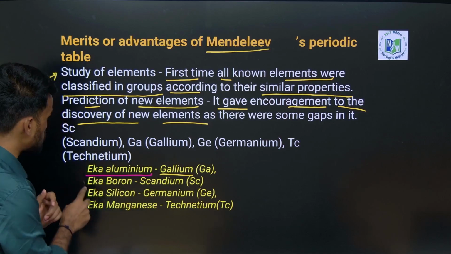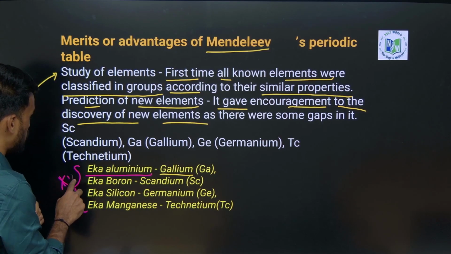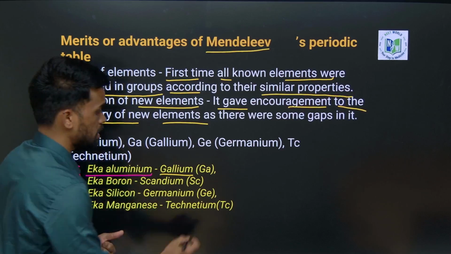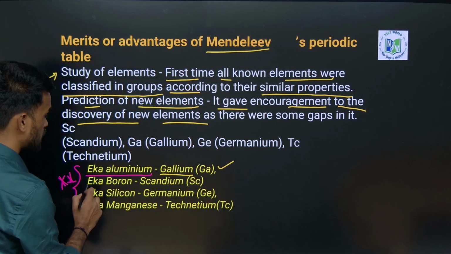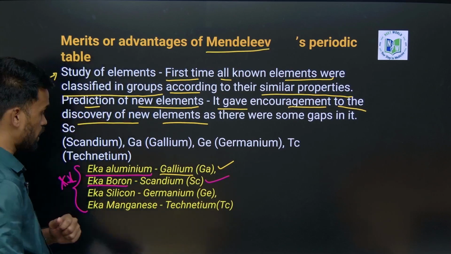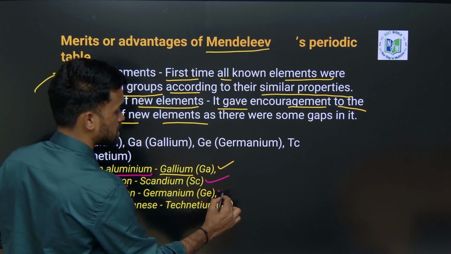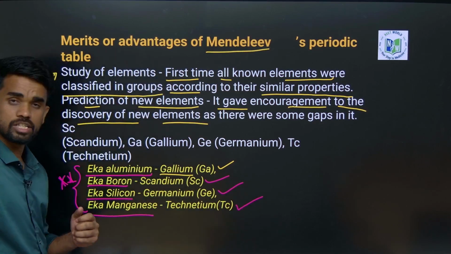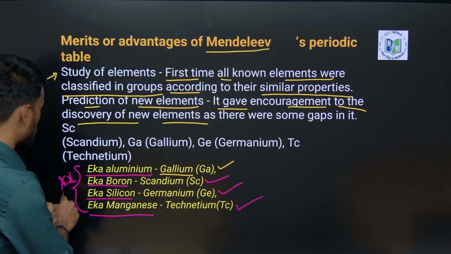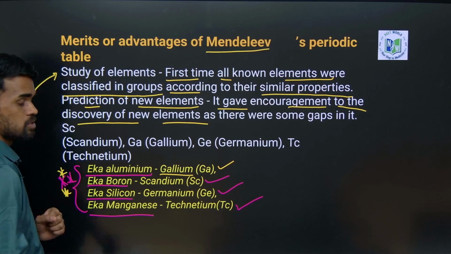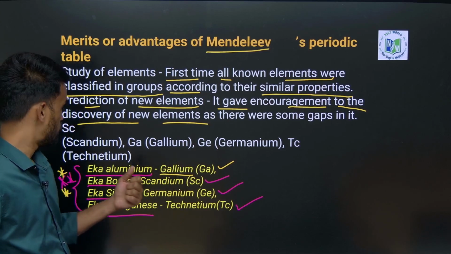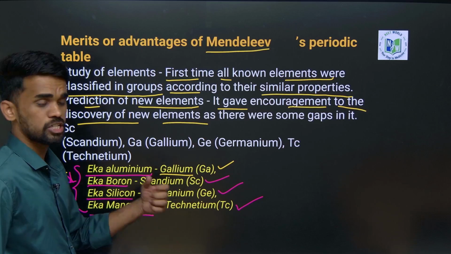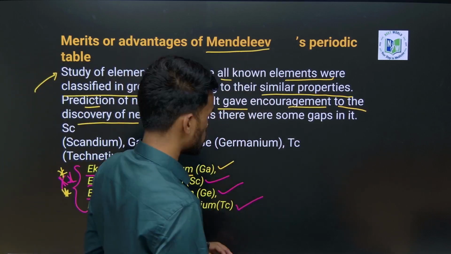These are very important points. They may ask, what is Eka-aluminium? It is gallium. Next, what is Eka-boron? This is scandium. Then we have Eka-silicon, which is germanium. Next, Eka-manganese is technetium. You should remember these elements. What is Eka-aluminium? Gallium. Eka-boron? Scandium. Eka-silicon? Germanium. Eka-manganese? Technetium. These elements you should remember.